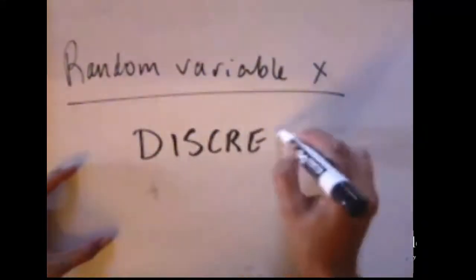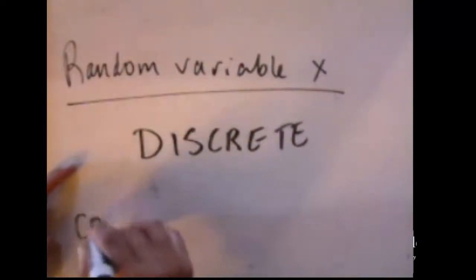Okay, we've been looking at probability of basically some random variable x. That random variable x could either be a discrete variable or a continuous variable.